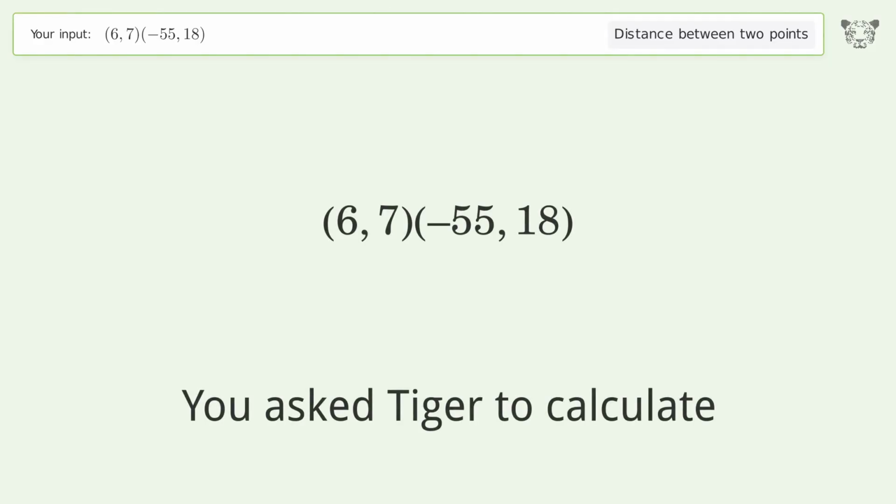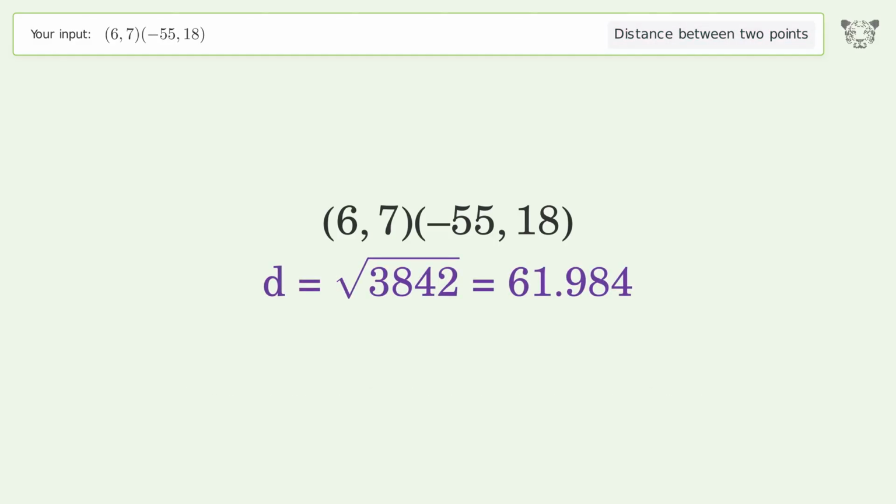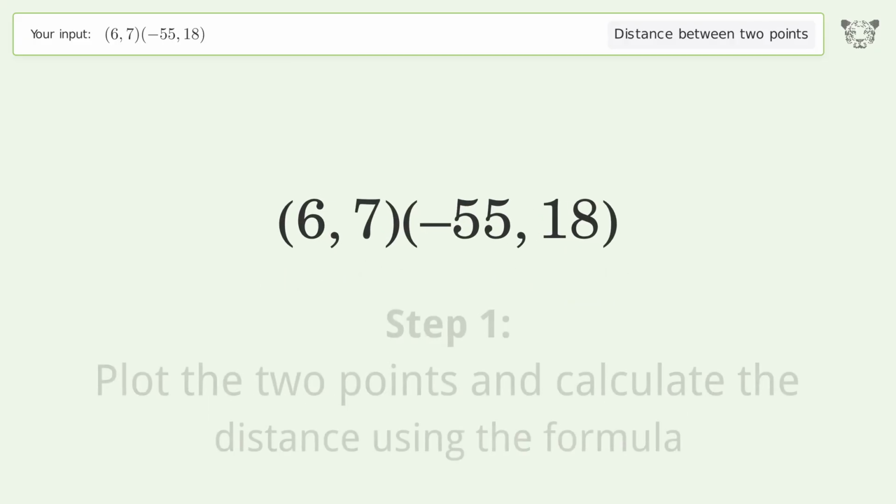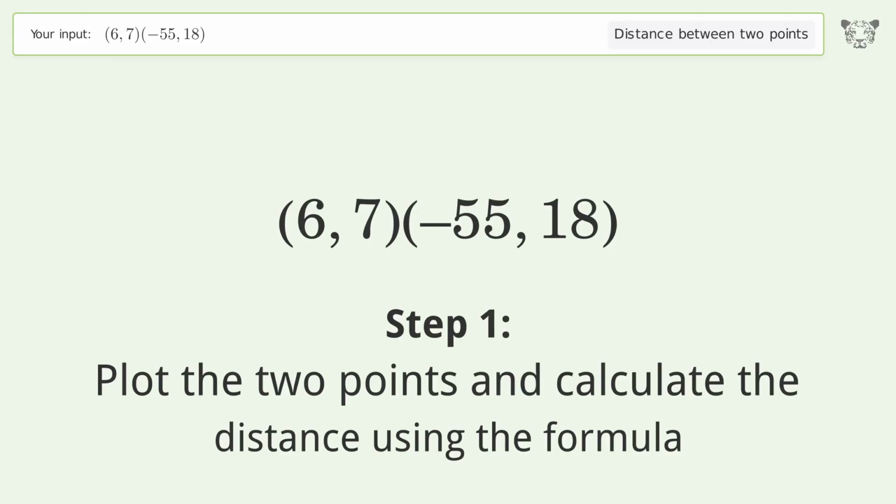You ask Tiger to calculate. This deals with the distance between 2 points. The distance between the 2 points is the square root of 3,842, or 61.984. Let's solve it step by step. Plot the 2 points and calculate the distance using the formula.